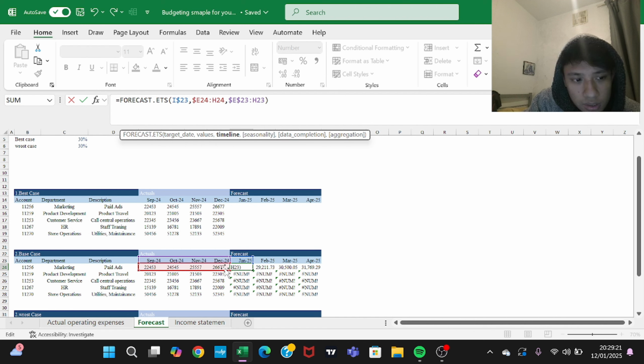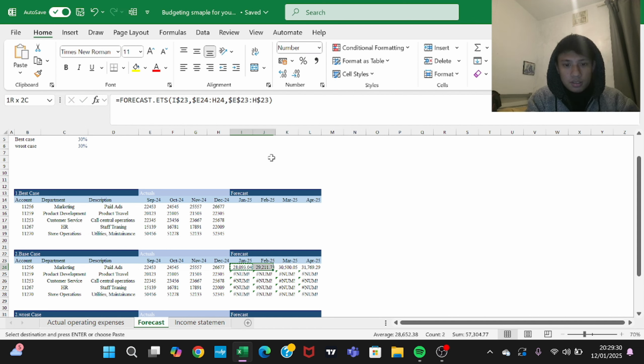So H23 is locked, but the row is not locked. Yeah. Now